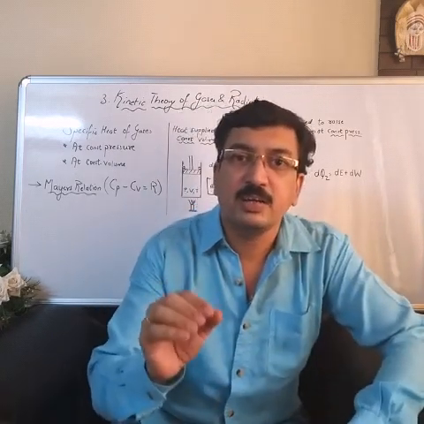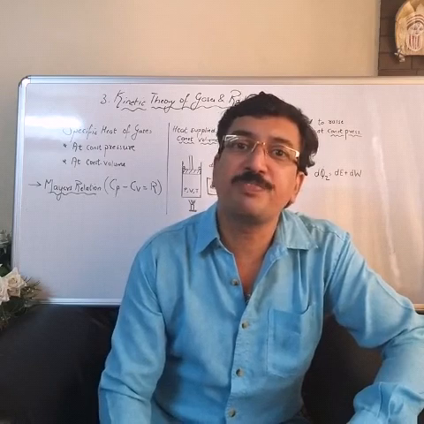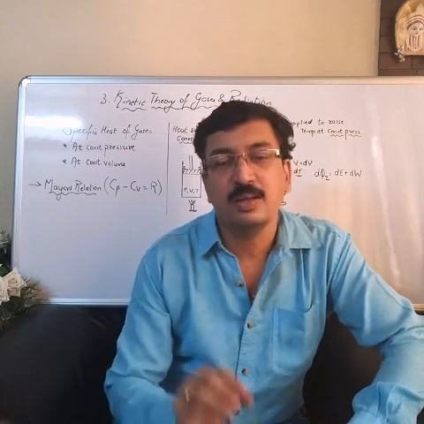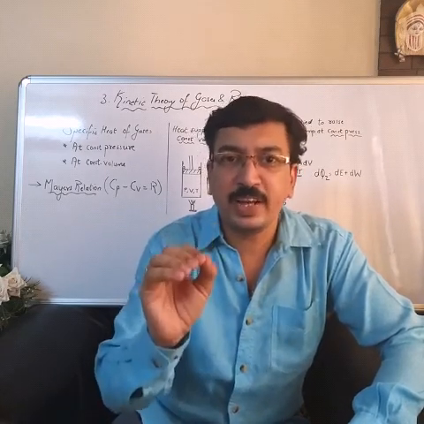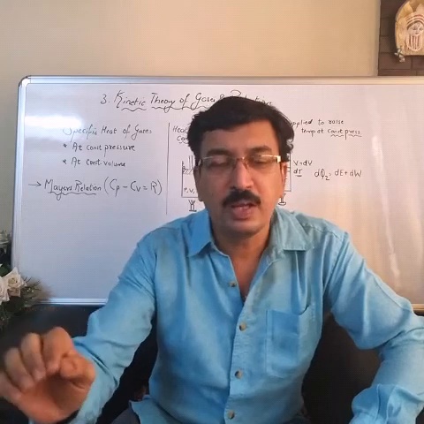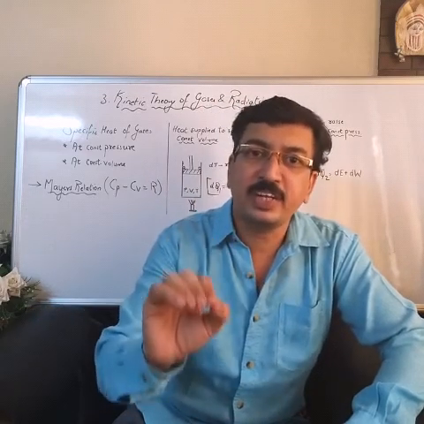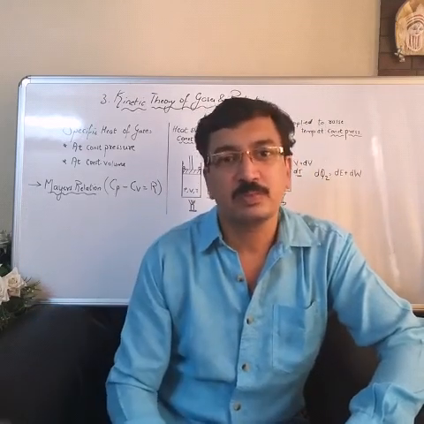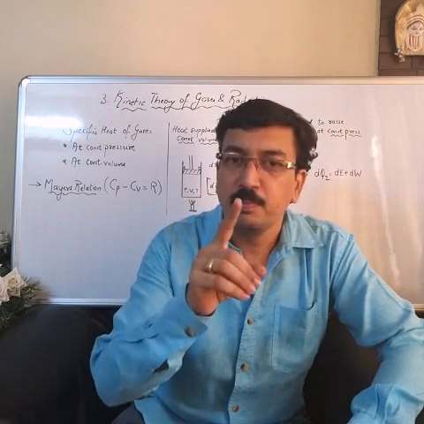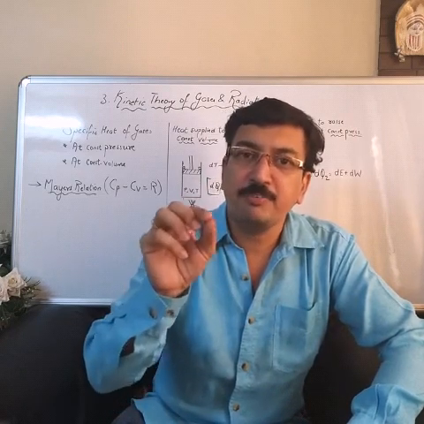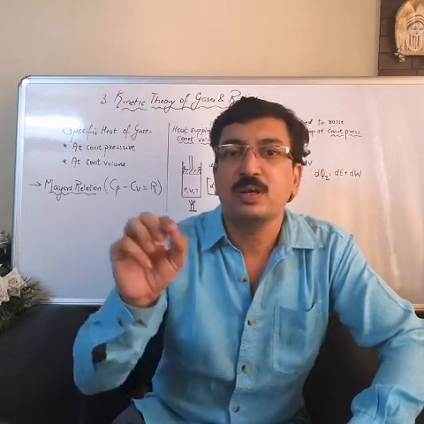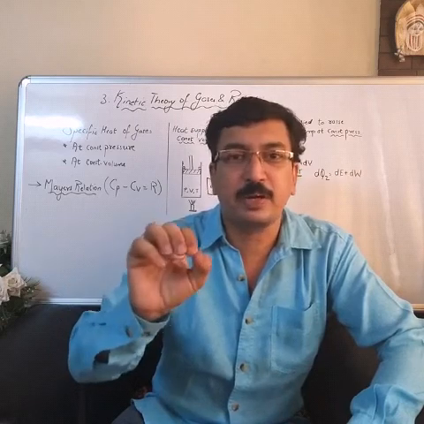So scientists define two specific heats for a gas. One will be the specific heat at constant volume, and other will be specific heat at constant pressure. Understood? Both are given by the symbols Cv and Cp respectively.